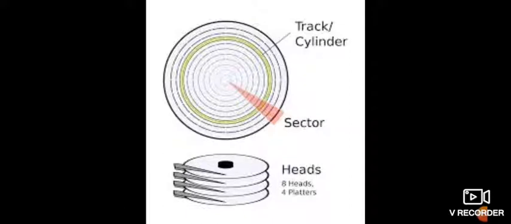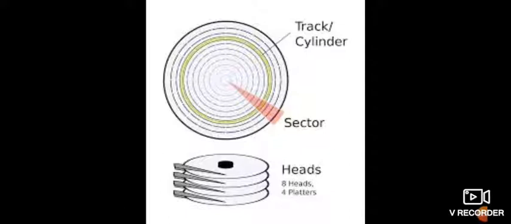Now in the figure you can see the concentric circles that are called tracks, and a sector is marked in orange color. Below, you see there are 4 disks. A disk is called a platter, so it is written there 4 platters, and each platter has 2 heads, meaning both sides of the disk have a head.